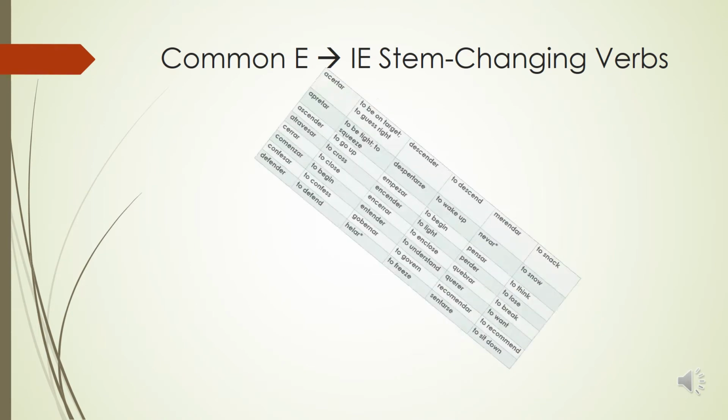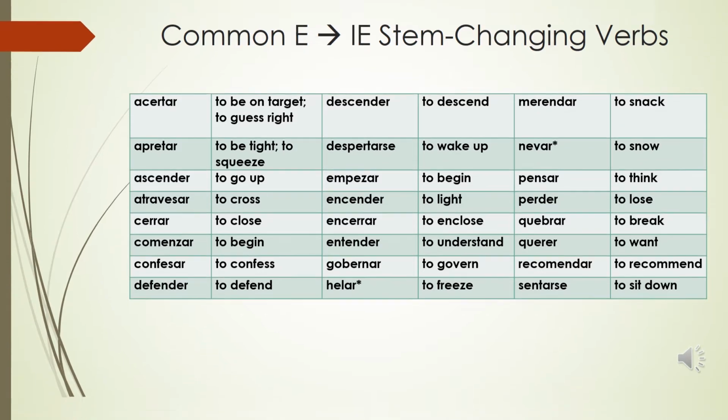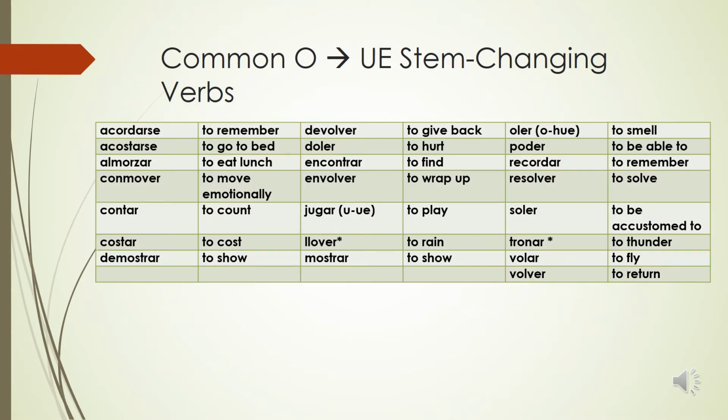So this chart in your notes shows you some of the more common E to IE stem changing verbs and their meanings. You'll notice that there are two of them that are starred, and we'll talk about why those are starred a little later. This chart has your common O to UE stem changing verbs and their English meanings. The verb jugar gets grouped into this because of the U to UE, and it's the only one who does that, so it doesn't have its own special category. And again, here you'll notice that two verbs have a star, and we'll talk about that on the next slide.